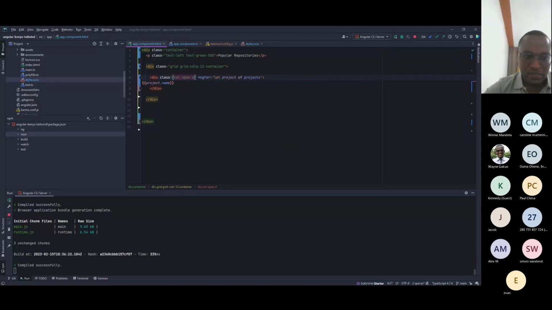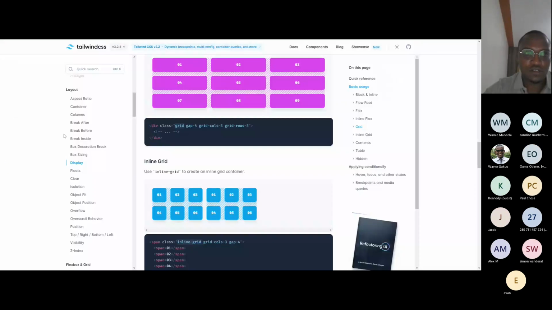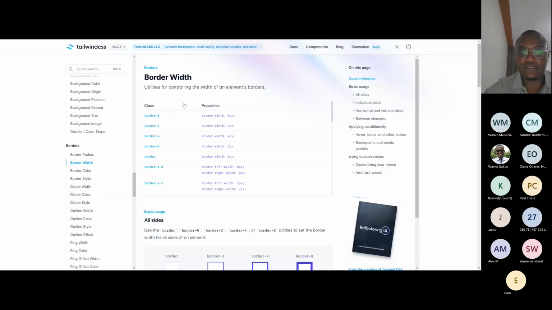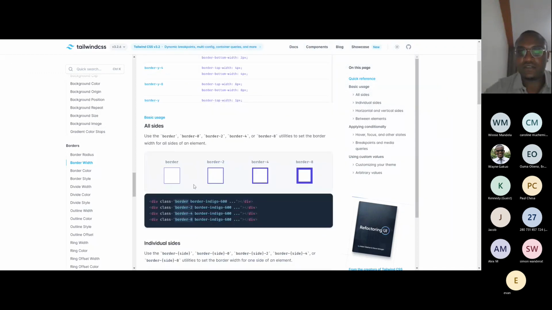Then I would do border and all that. But now to make sense and so that we understand what's happening, I'll take you back to the documentation so that now you can be confident on where to find what. So what we are looking for is border. Okay, let's come here. So here are the borders. Just this.